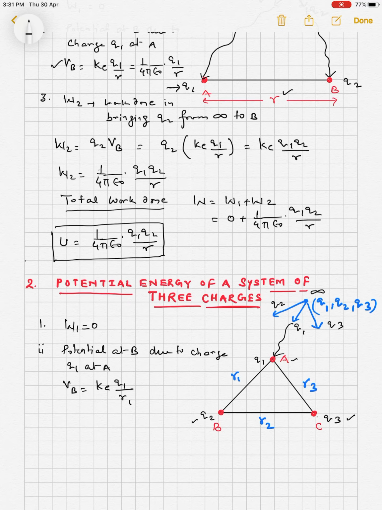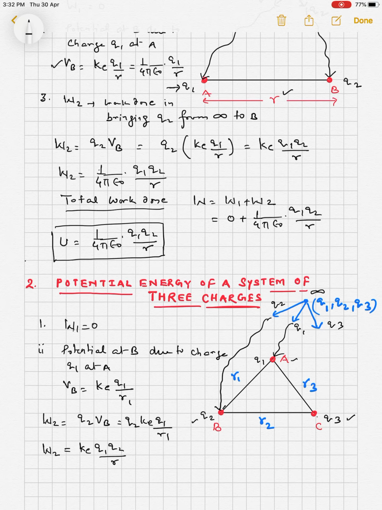So this is the potential at B. The work done in bringing the q2 charge from infinity to B along any path, because work done is path independent, is W2 equal to q2 into V_B. So it will be q2 times K_e q1 upon R1, that is K_e q1 q2 upon R1. This is the work done W2 in bringing charge q2.